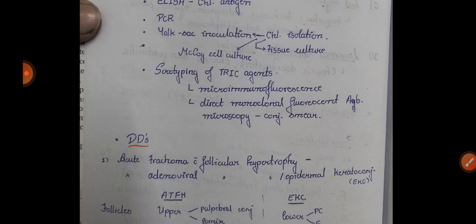Differential diagnosis: acute trachoma with follicular hypertrophy, acute adenoviral conjunctivitis with follicular hypertrophy, or epidemic keratoconjunctivitis. I won't read the differences, you read them by yourself.